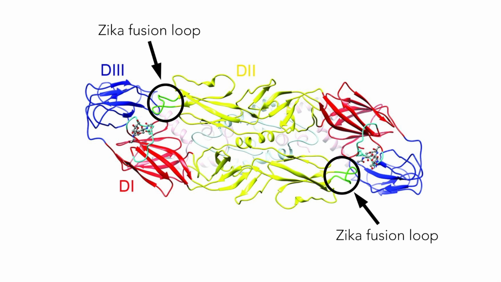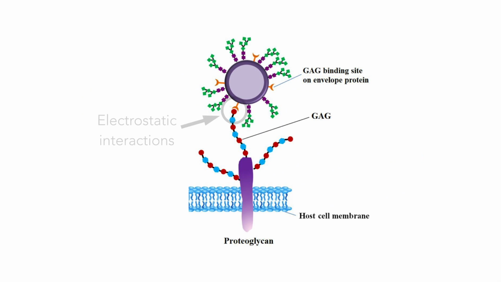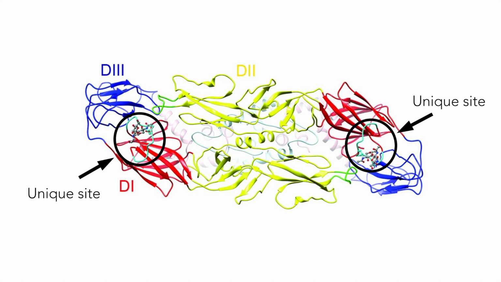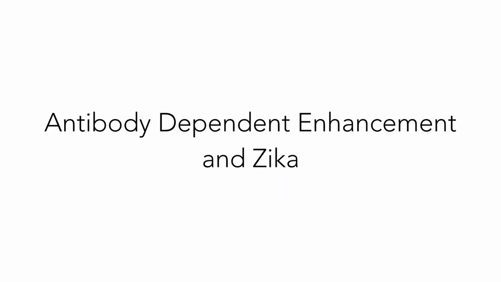It is thought that electrostatic interactions between the positively charged fusion loops and negatively charged glycosaminoglycans, or GAGs, on the host cells allow the virus particles to concentrate at the surface of the target cell before entering. It is also believed that the amino acids that surround the glycosylation site in each of the virus's envelope proteins is what primarily differentiates flaviviruses. This site is unique in Zika and may function as an attachment site to host cells, as well as a modulator for tropism.